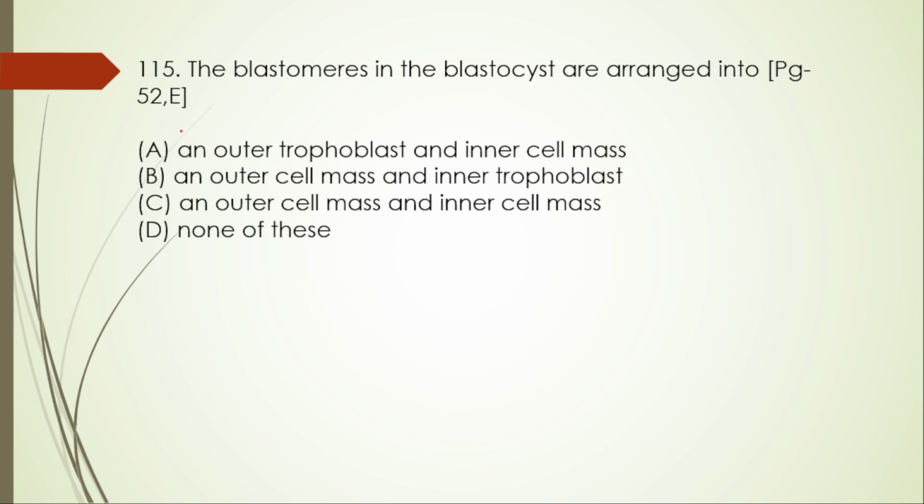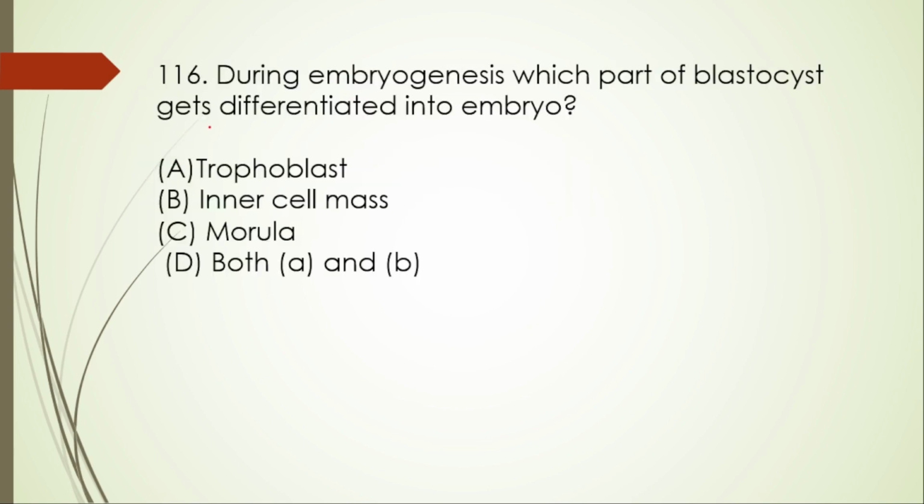Next, 115. The blastomeres in the blastocyst are arranged into an outer trophoblast and an inner cell mass. Yes, this one itself is right. 116. During embryogenesis, which part of the blastocyst gets differentiated into the embryo?